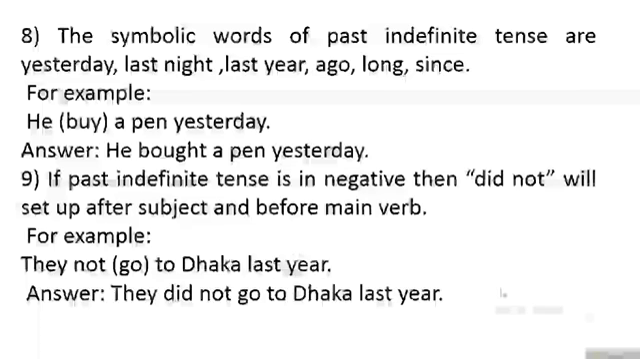So, students, the correct form of this sentence would be as follows. You have understood that by this word last year it is past indefinite, and by the word not it is negative form. So the correct form of the verb would be: they did not go to Dhaka last year. Okay students, I am going to the next slide.